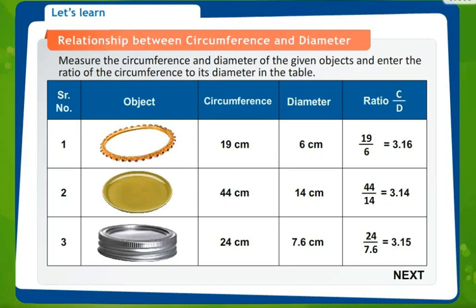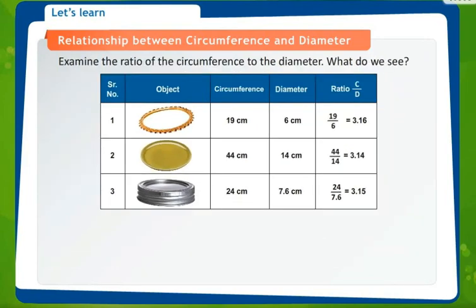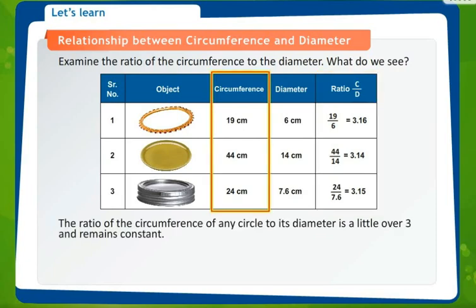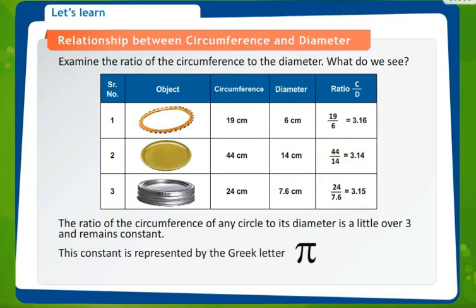Now whenever we see the ratio, you will see that it is always 3.1, 3.1, 3.1. 6, 4, 5, the second decimal place, there are minor changes. Otherwise, the ratio of circumference and diameter is always constant. Only simple changes, and that too in the second place. So the ratio of circumference and diameter is also constant. This constant is represented by the Greek letter pi.